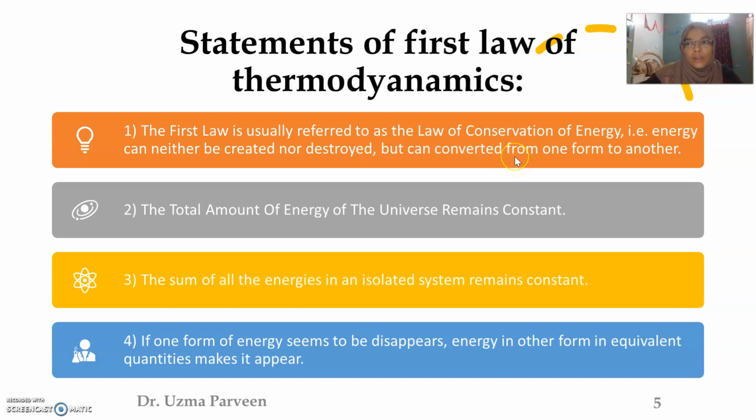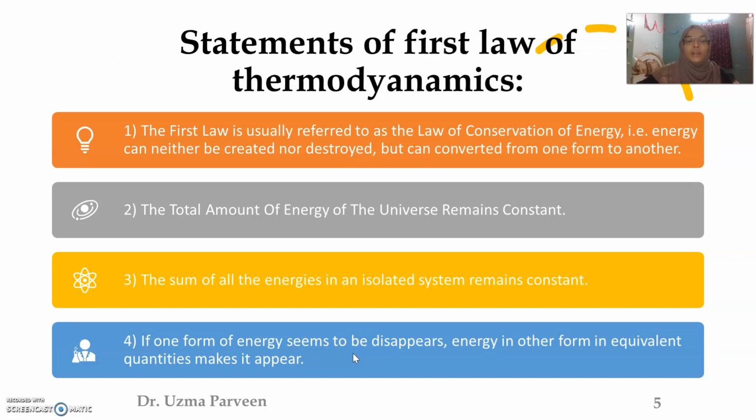Here also energy is conserved. The total amount of energy of the universe remains constant. The sum of all the energies in an isolated system remains constant. If one form of energy seems to disappear, energy in another form of equivalent amount will appear.